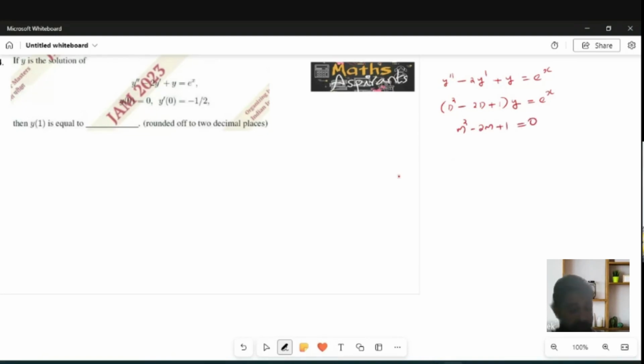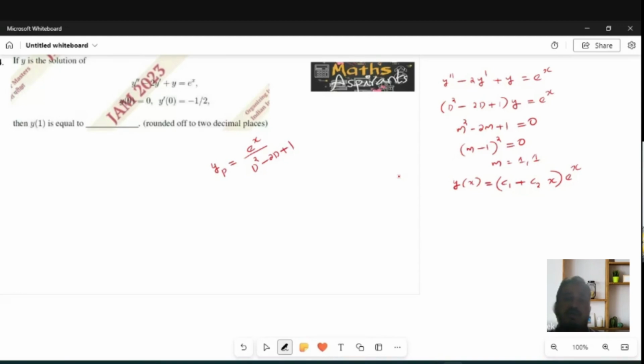From this, I am finding the auxiliary equation, m square minus 2m plus 1 is equal to 0, means (m minus 1) whole square equal to 0. Implies m equal to 1, 1. It's a double root solution. Already I told the complementary solution for a double root is (c1 plus c2x) e raised to mx, so e raised to x. Now I need to find yp, the particular integral. Yp equal to e raised to x divided by D square minus 2D plus 1.